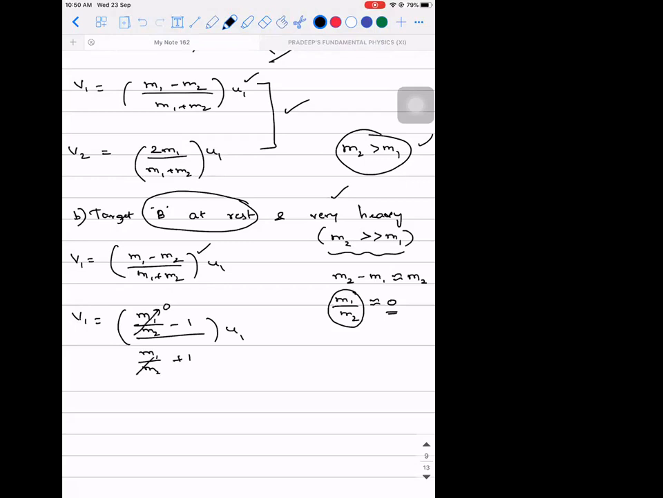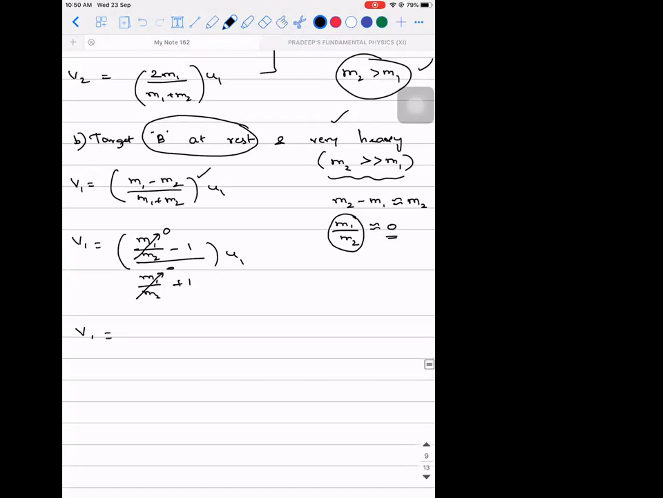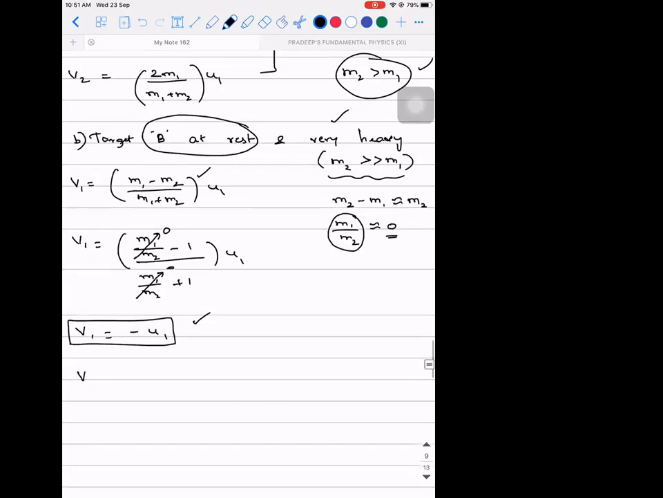What is M1 by M2? It is 0. Here also it is 0. What will happen? V1 will be equal to minus U1. So what is the meaning of this term? What are you able to understand? V1 is the final velocity of the first object, and the direction is reversed. So it will rebound with the same velocity. That is what happens when you throw a ball at a wall. If it is a perfectly elastic collision, it should rebound with the same velocity. But it is actually not a perfectly elastic collision because you are able to hear sound. There is loss of energy. So V1 will be equal to minus U1. Then what about V2?